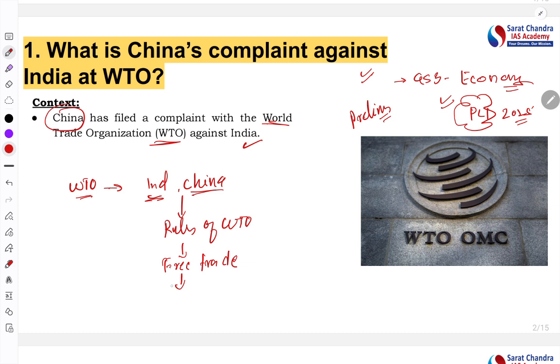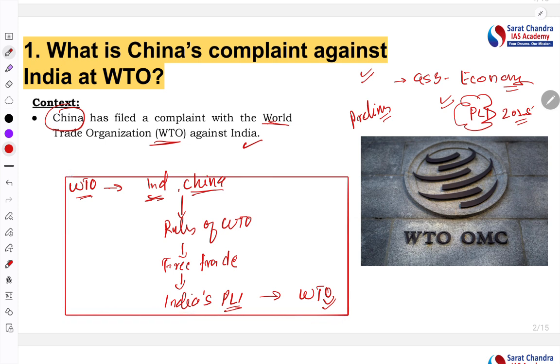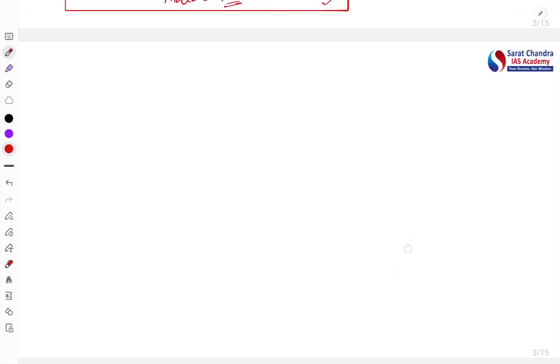So what China has done, China is claiming that India's PLI scheme is against the rules and the agreement of the WTO. So they went to the WTO to complain about it. So you understood the context, right? What is the context behind it? It's the issue with respect to trade barriers. They are calling the PLI scheme a barrier to trade. Now let's understand this particular issue more holistically.